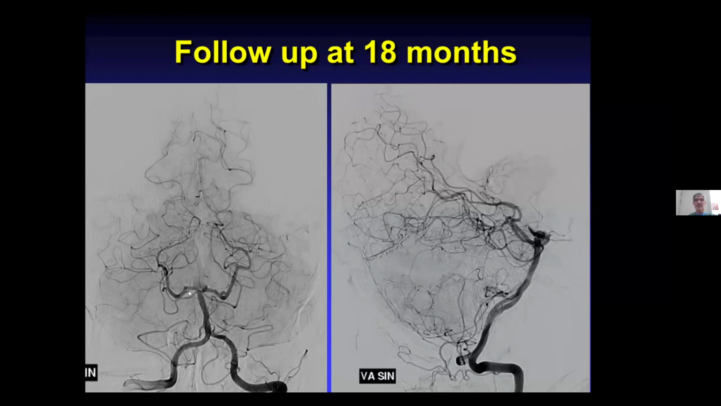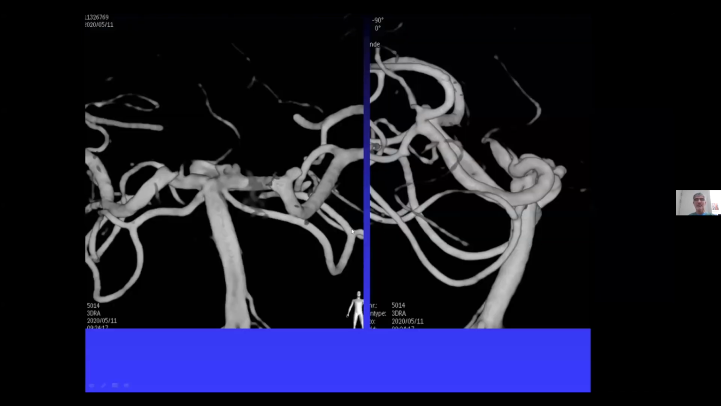What you see here is that there is hardly any inflow, probably very small at the base. This very small portion of the aneurysm is outside the Contour. So everything that is distal to the Contour is occluded. So it's a very good result. And we also have the 3D reconstructed image that shows that this small portion that is visible here is also outside the device.